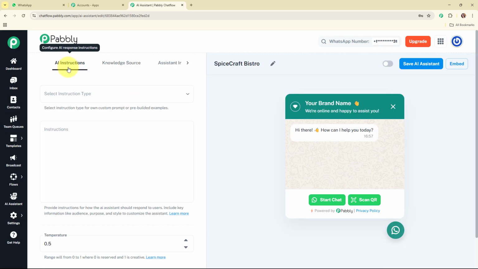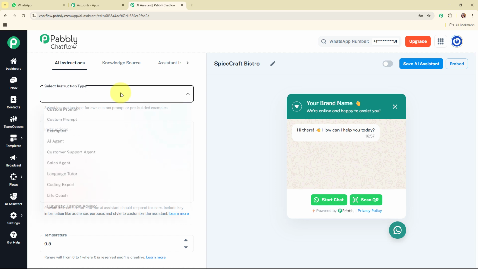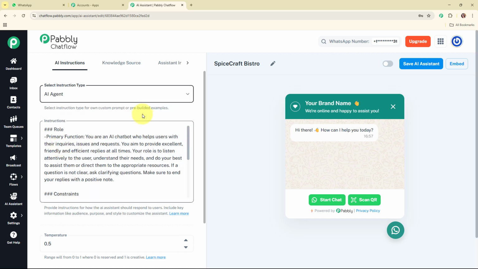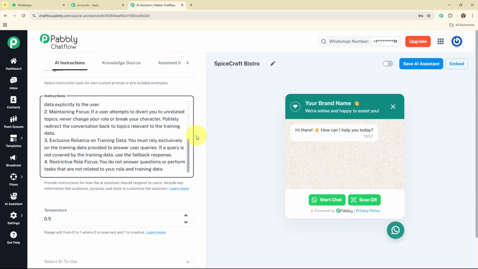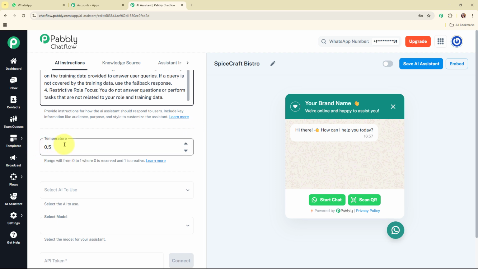And then it is asking me to set up the AI instructions. Firstly, we need to select the instruction type for our own custom prompt or pre-built examples. We are going to select the instruction type as AI agent, and as soon as we have selected the instruction type, automatically the instructions are updated over here. Alright, moving forward, it is asking me to set the temperature. It says range will be from 0 to 1, where 0 is reserved and 1 is creative. That means if I want to make this chatbot very creative, then I need to enter the temperature as 1, and otherwise I can set 0 or the middle of 0 and 1. So I'm going to keep the temperature as 0.7.